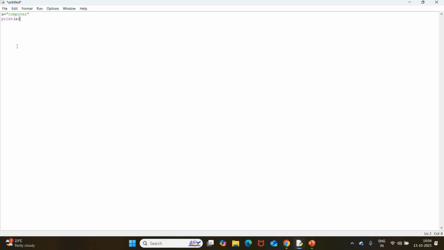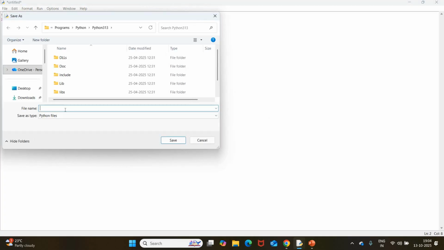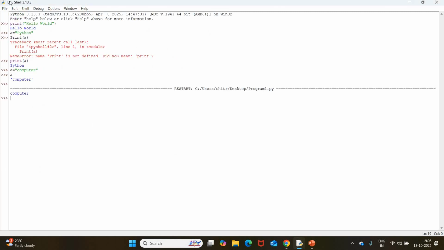Print A. While executing, you can click on Run, then Run Module. You have to save this file with the .py extension, some file name with the .py extension. So now I am giving it the name program1.py, and you can select some location. So it will be saved. Then I will get the output in shell mode.